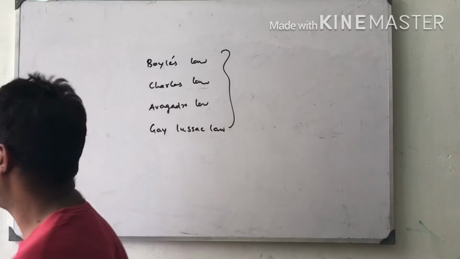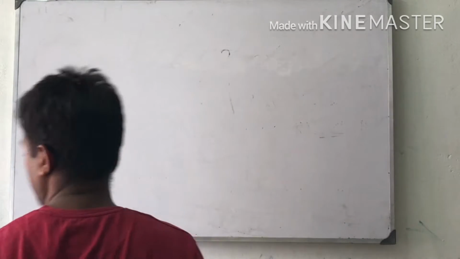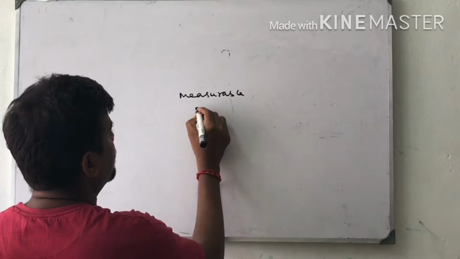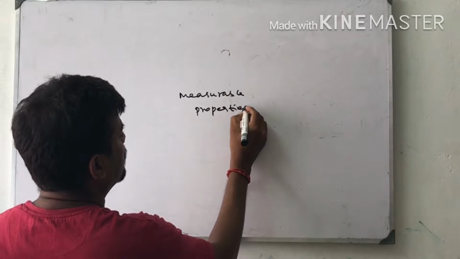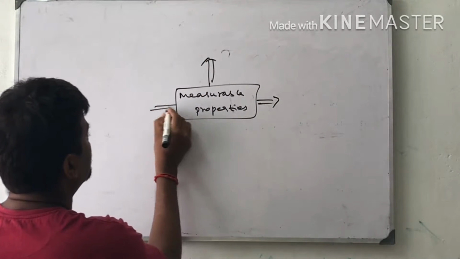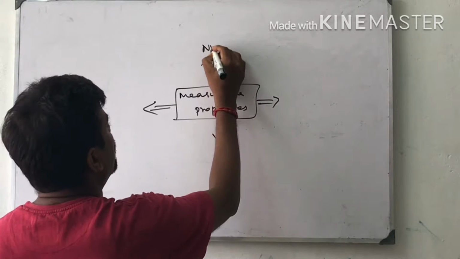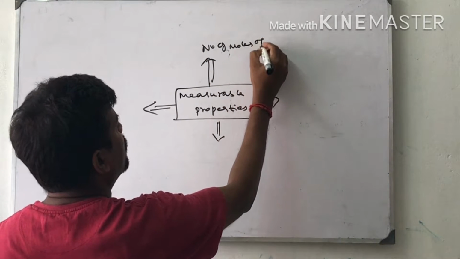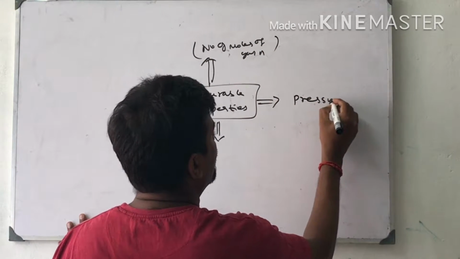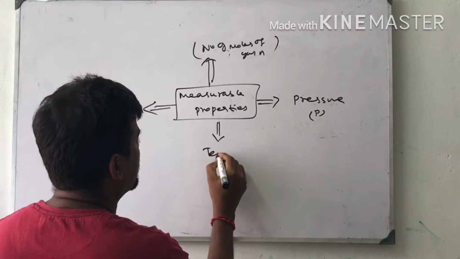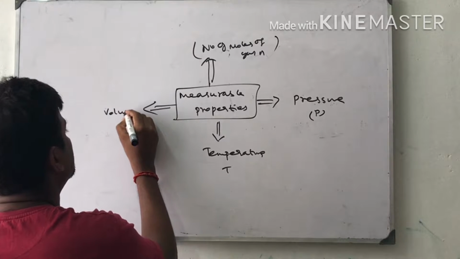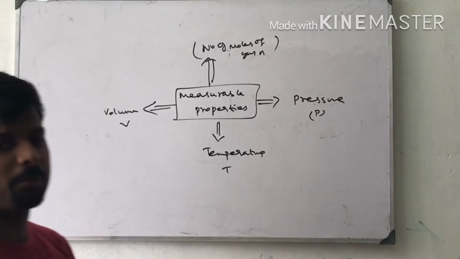Let us take some measurable properties. Number of moles of gas, N. Pressure, P. Temperature, T. Volume, V. So these are the four measurable properties.